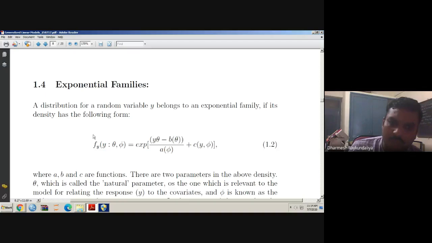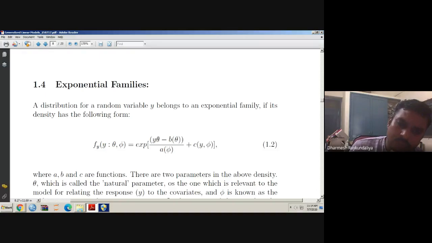So when you say the random variable y belongs to the exponential family, if its density function is given by this. So what is the form of density? It is f of y, theta, phi. It means theta and phi are the parameters of an exponential family of distribution. It is nothing but exponent of y theta minus b of theta divided by a of phi plus c of y, phi.